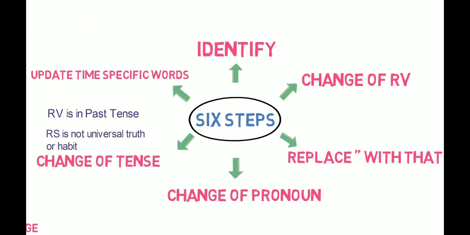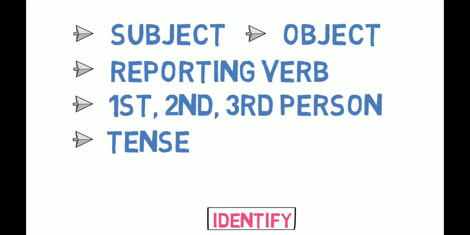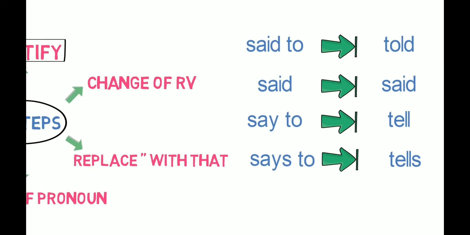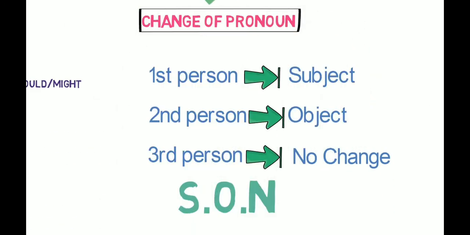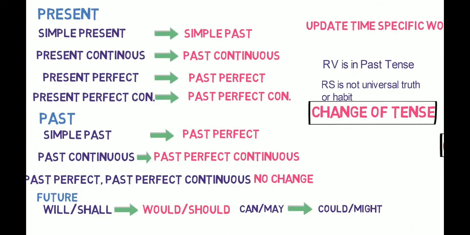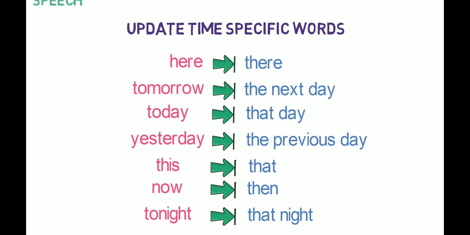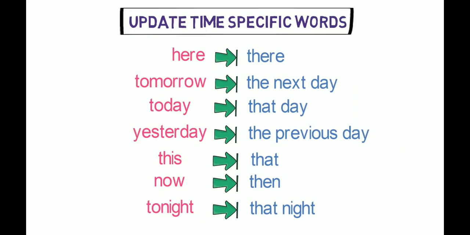This is the 6-step formula to convert any direct speech to indirect speech for a statement. First, identify the subject, object, reporting verb, person and tense in the sentence. Second, change the reporting verb as per this workflow. Third, replace the inverted commas with that. Fourth, change the pronoun as per this workflow. Fifth, change the tense as per this workflow. And sixth, change the time related words in reported speech as per this workflow.